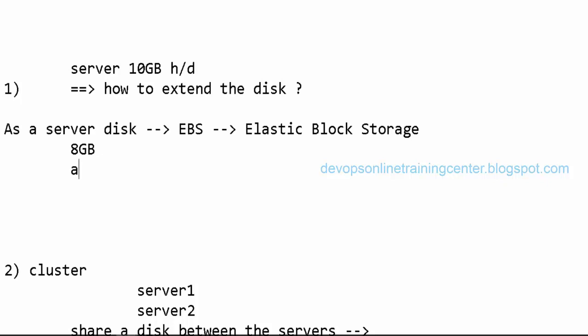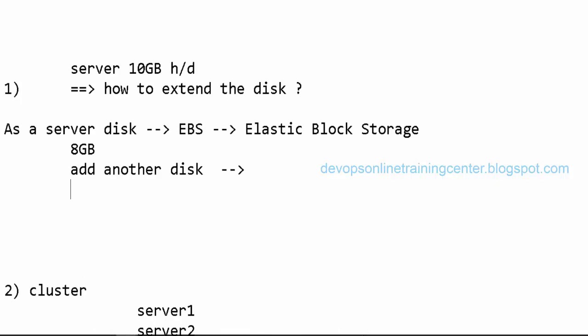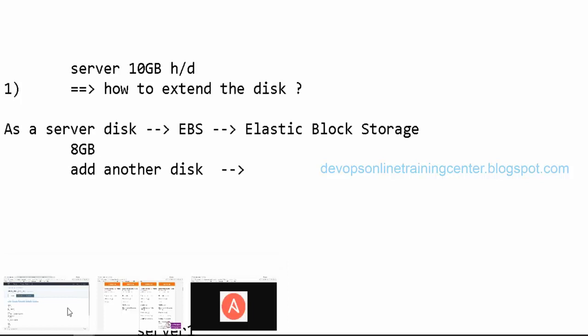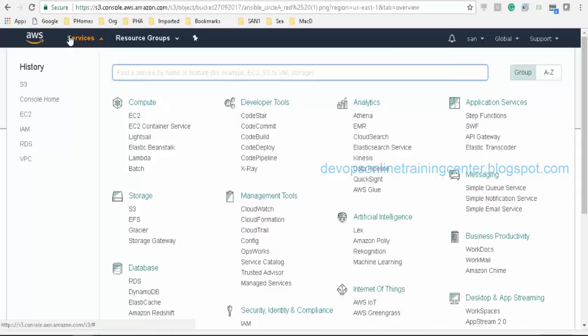We need to add another disk of certain capacity, and then we need to add that to the machine, and we need to run some of the Linux commands that will extend the file system, right? So how do we do that? There is something called EBS in EC2.